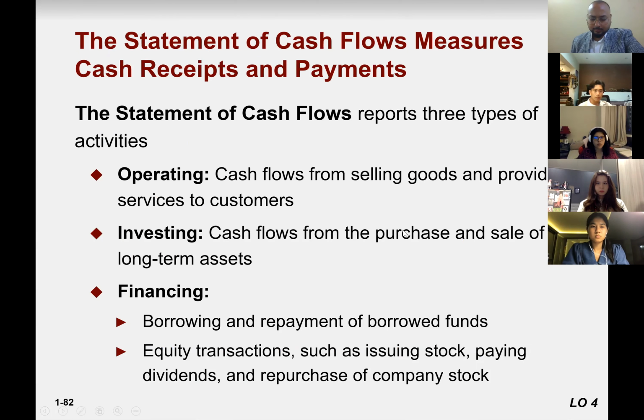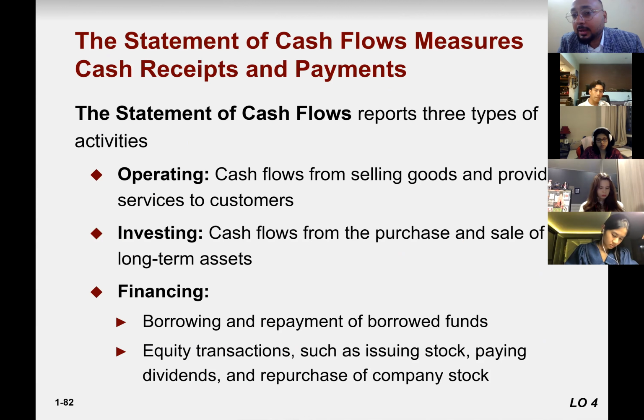Now, our fourth financial statement is the statement of cash flow, or cash flow statement. So what we have done up till now: first we make the income statement. From the income statement, we find out net income.